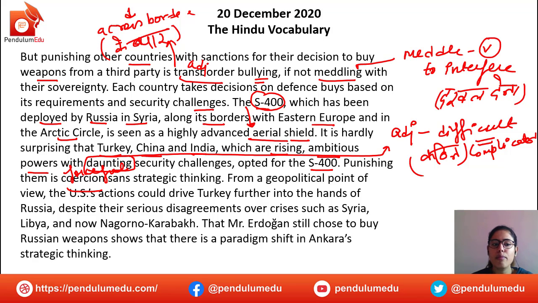From a geopolitical point of view, the US's actions could drive Turkey further into the hands of Russia. Despite the serious disagreements over crises such as Syria, Libya, and now Nagorno-Karabakh, we had a discussion about this as well, that Mr. Erdogan still chose to buy Russian weapons shows that there is a paradigm shift in Ankara's strategic thinking. Paradigm shift, that is a huge shift or an exemplary shift.